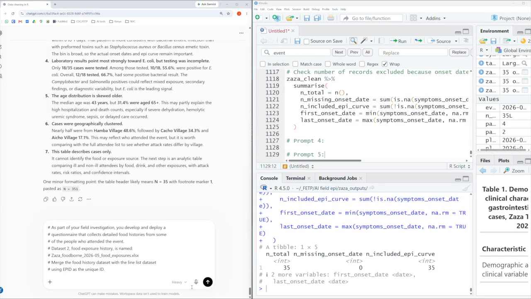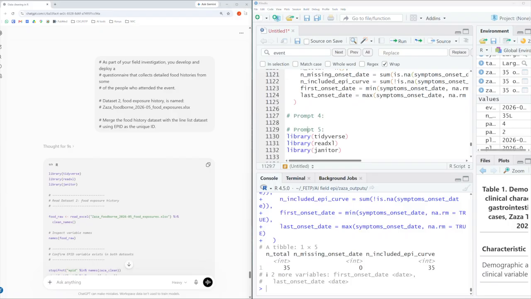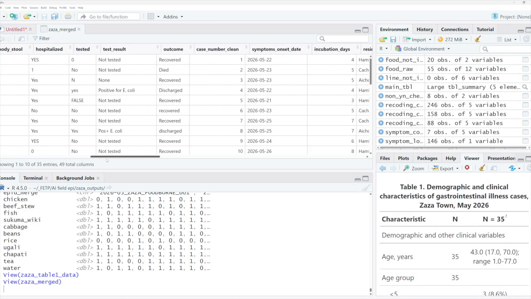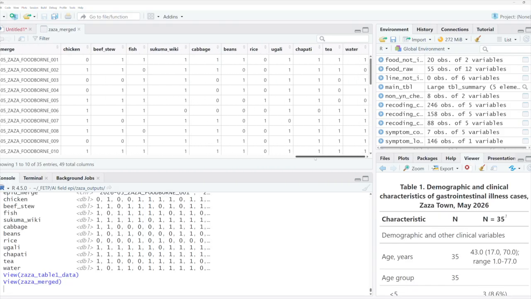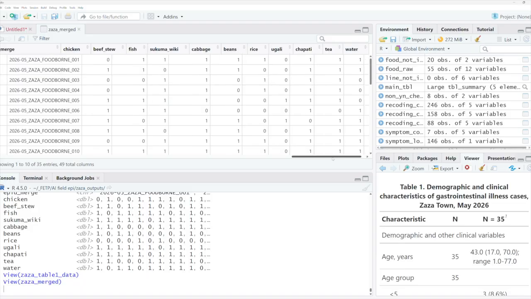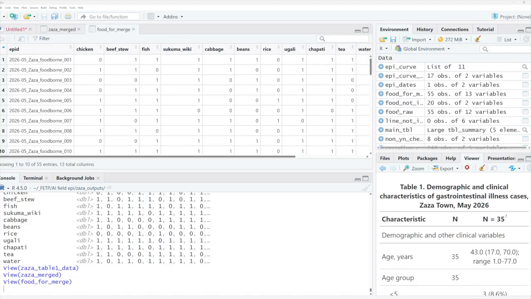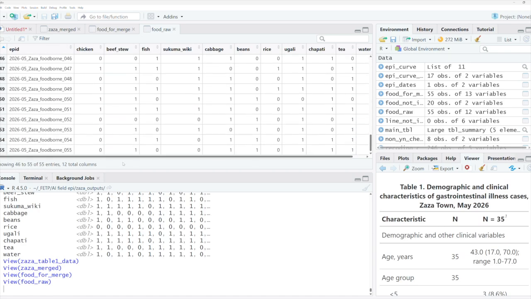I'm going to paste that information into the chat, and I'm going to run it. I'm going to copy this code and run the code in RStudio. So if we take a look at the merged data, we can see that it contains the cleaned variables from the previous exercise and then the food exposures. But there's only 35 observations, which was the number of people that were in the line list. And if we look at the original food data set, there's 55 people because we've collected food histories on some people who weren't sick. So there's a problem with our code.